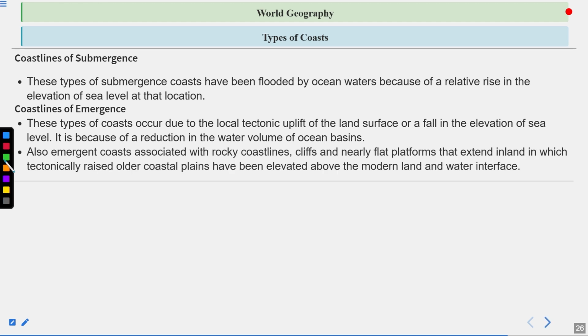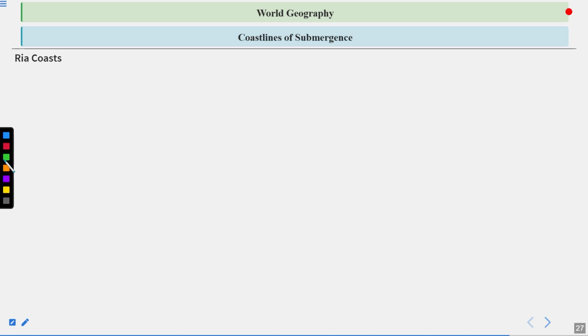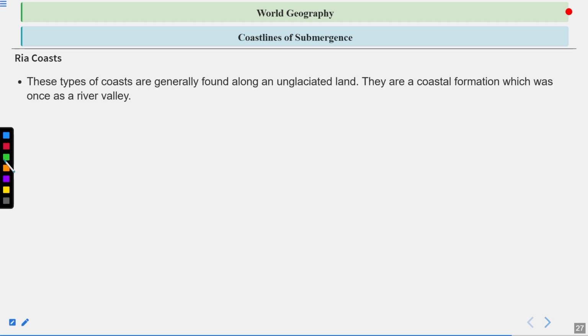Also emergent coasts associated with rocky coastlines, cliffs and a nearly flat platform that extends inland, in which tectonically raised older coastal plains have been elevated above the modern land and water interface. Now, a very important one: ria coasts. These types of coasts are generally found along unglaciated land. They are a coastal formation which was once a river valley. So these types of river valleys are turned into ria coasts.